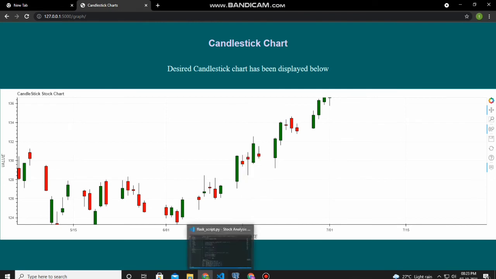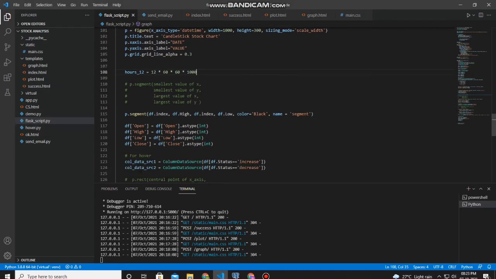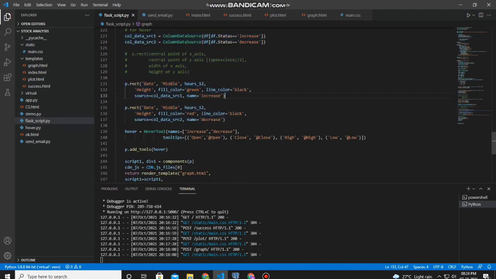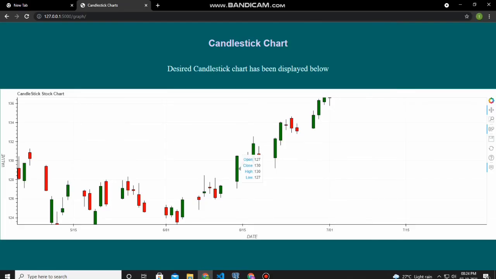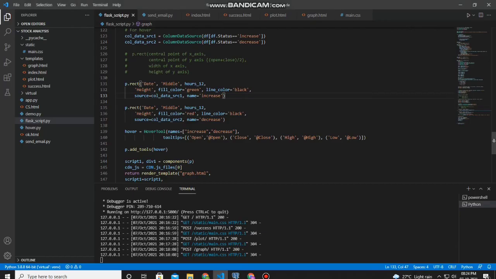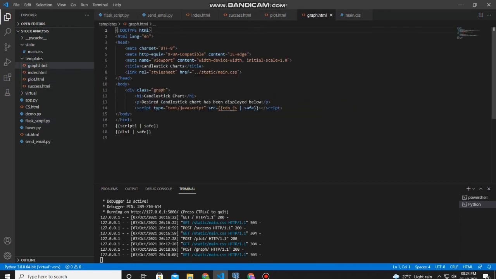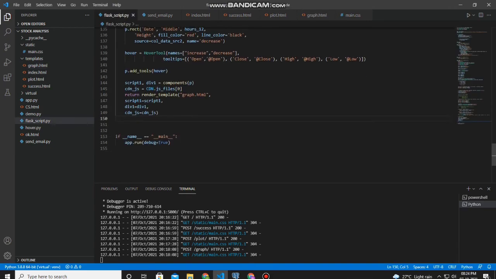And then this is the hovering feature that I've coded. As you can see, whenever you hover on the candle, you can see some data that is open, close, high, low, etc. So this code is doing the hovering feature. And this over here is just injecting the JavaScript code and the HTML code, which I showed you right here, graph and all this. This is just injecting it on the web page. So yes, that's it. And this is the running. That's all. This is all the main code.